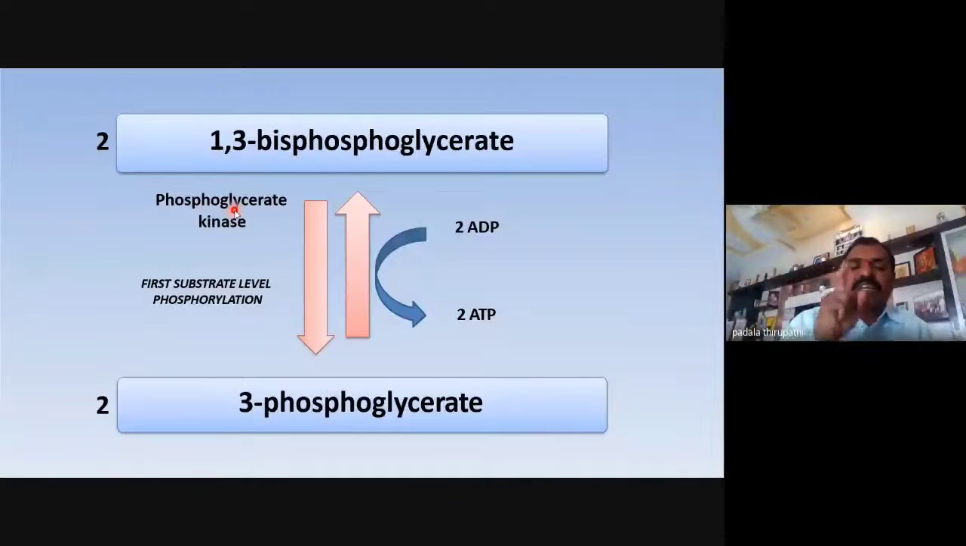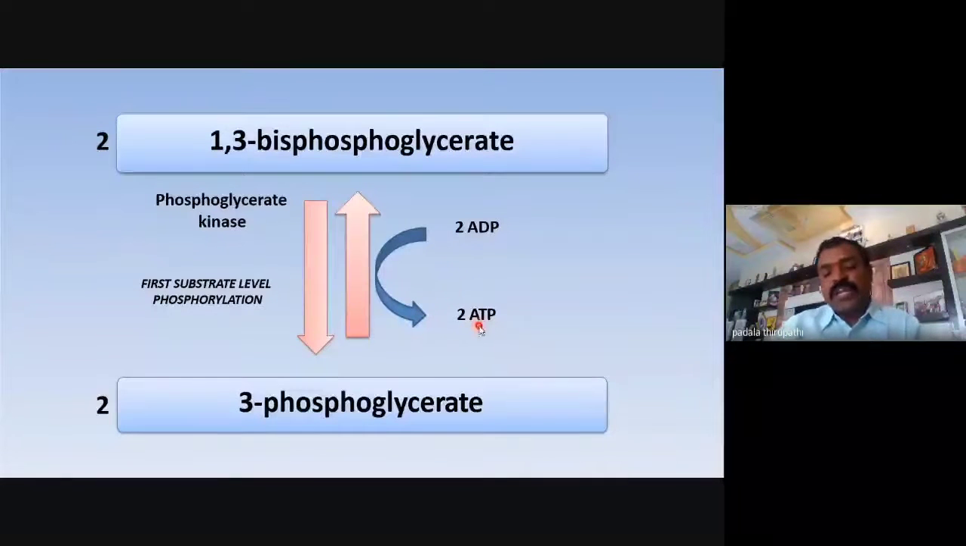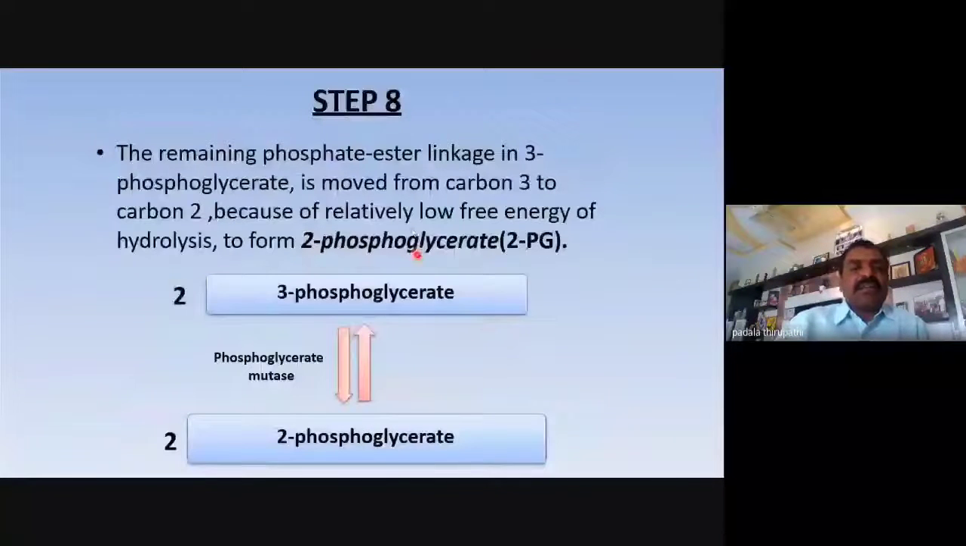The first substrate level phosphorylation is in the 7th step of glycolysis. In this phosphorylation, 1,3-bisphosphoglycerate is going to be converted into 3-phosphoglycerate, and one phosphate is added to ADP to produce ATP. How many ATPs are produced here? 2 ATPs are produced in the first substrate level phosphorylation. 2 ATPs are synthesized.